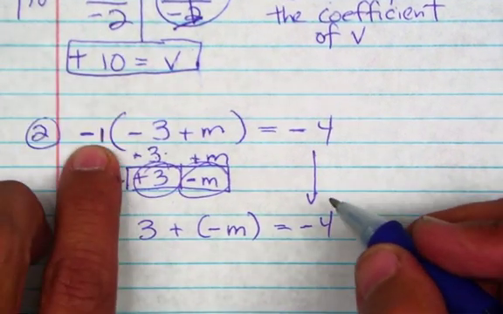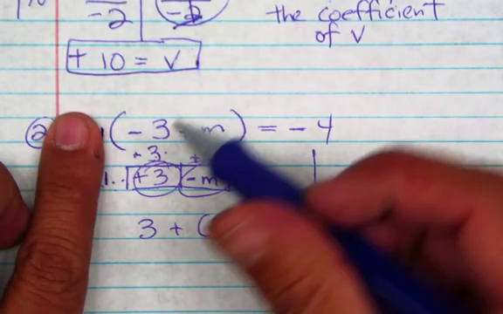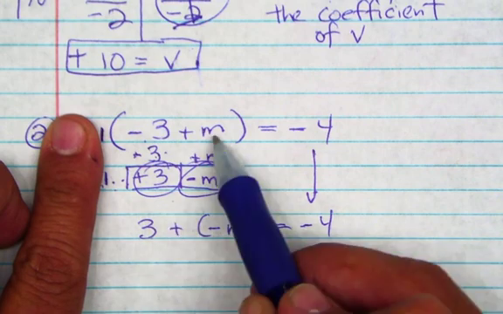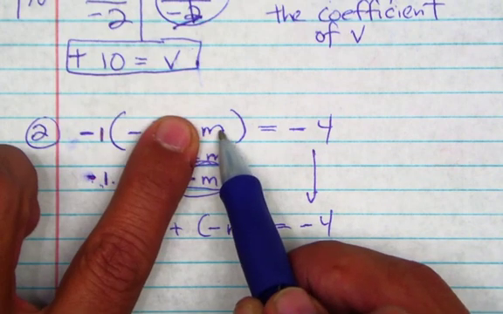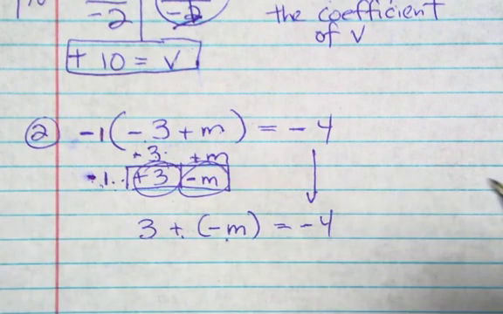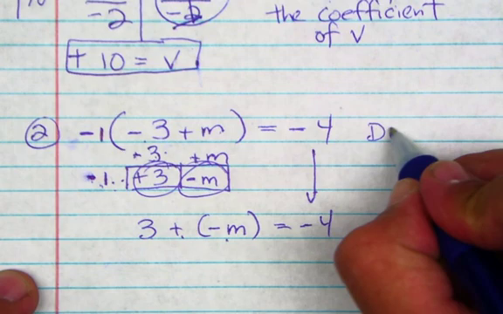And look, it's the opposite of what's inside the parentheses. You see the negative 3? What's the opposite? 3. What's the opposite of m? Negative m. So plus negative m. All right, there we go. So what we did is distributive property.